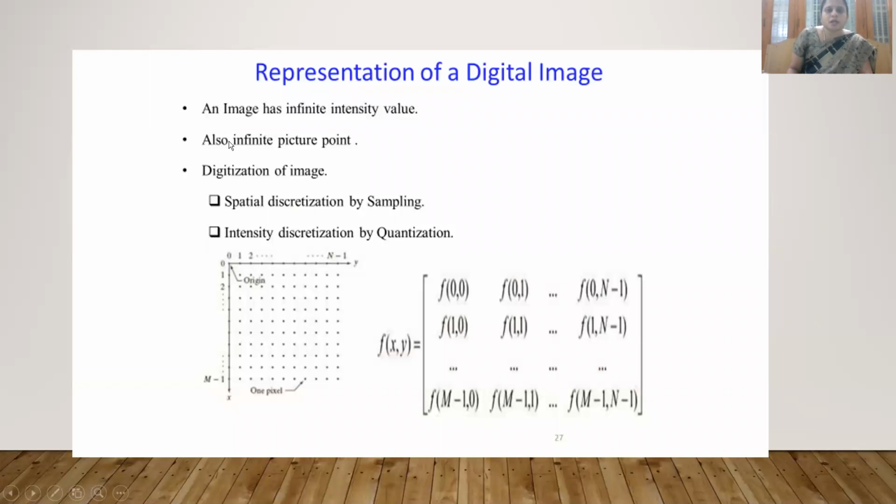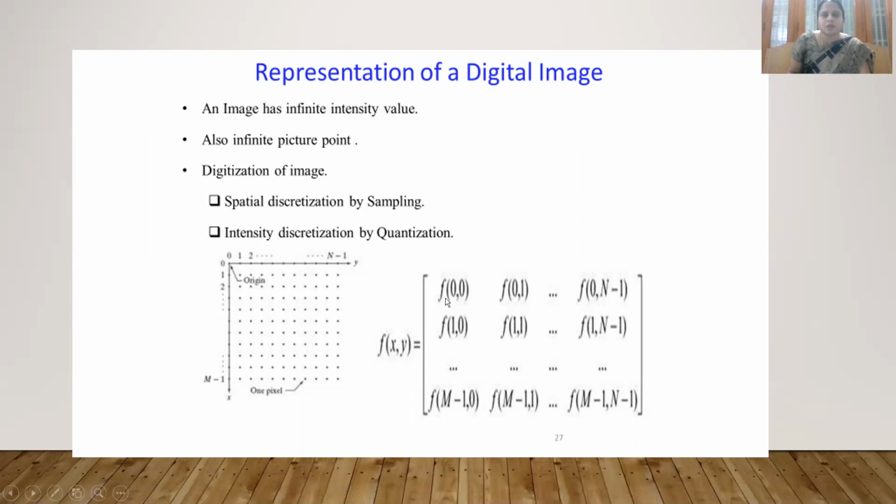Now after a continuous signal passes through a sampler and then a quantizer, the result will be a digital image. So what is a digital image? It has finite intensity values. It may be considered as a picture point. That is, the digitization of the image contains spatial discretization by sampling and intensity discretization by quantization. So, okay, these are the values we are representing.